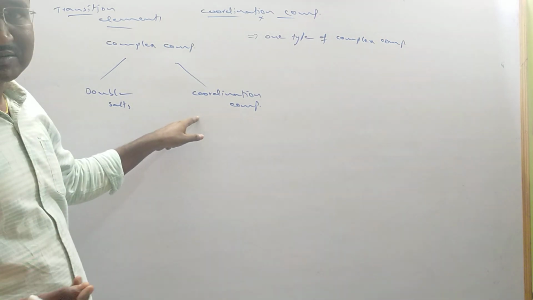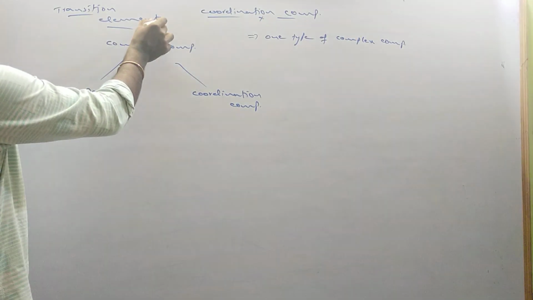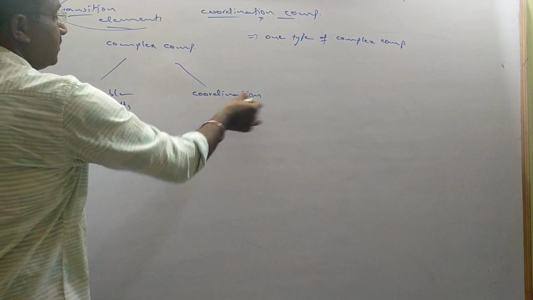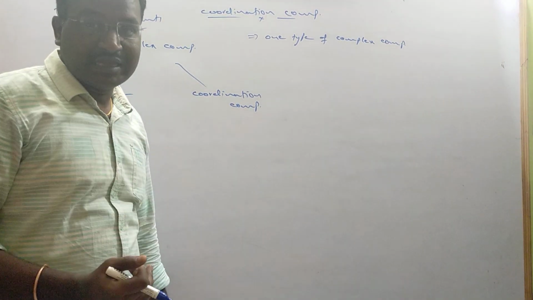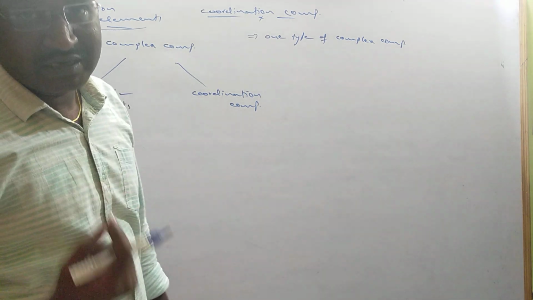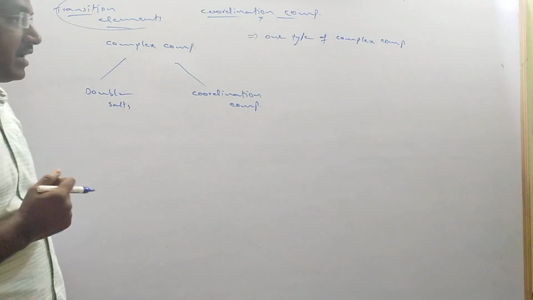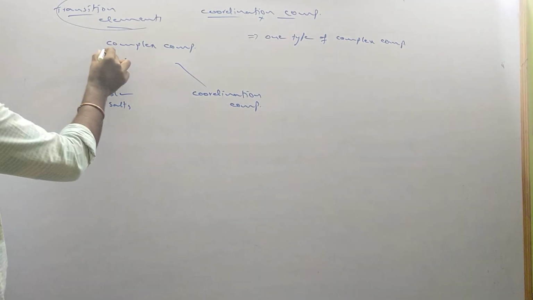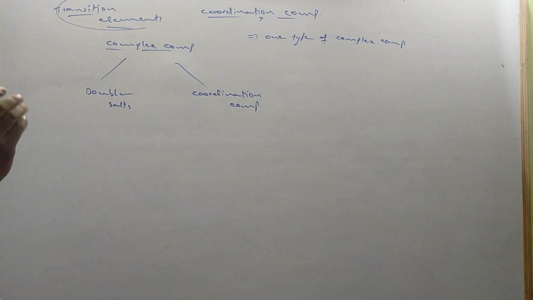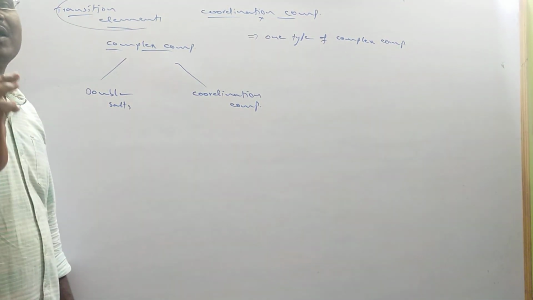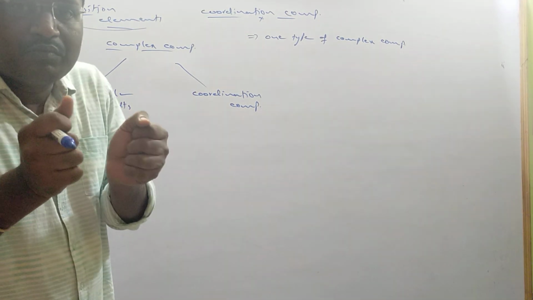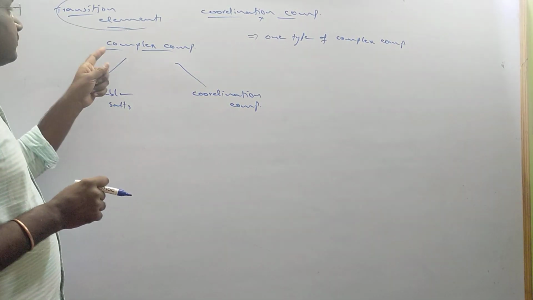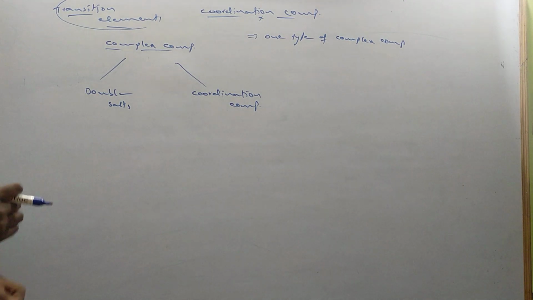We can also call that a dative bond. From this concept, the word and the concept coordination compounds, and the study of coordination compounds as coordination chemistry, have arisen. Why we are calling them complex compounds means the structure is complex. It has been formed by a mixture of two or more simple compounds. That's why we call it complex compounds.